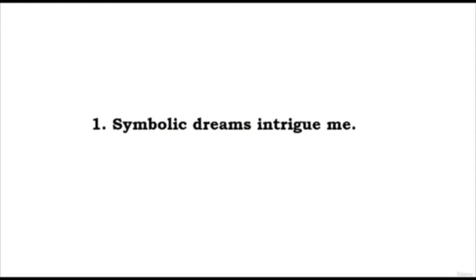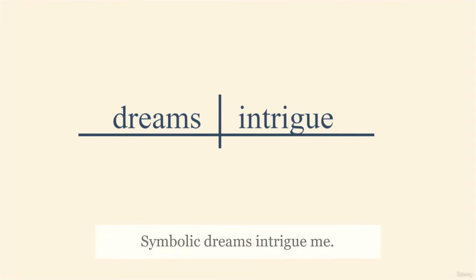Sentence 1. Symbolic dreams intrigue me. We want to start by locating the subject and the verb. What intrigue? Dreams intrigue. Dreams what? Dreams intrigue. So both parts answer a question about the other.